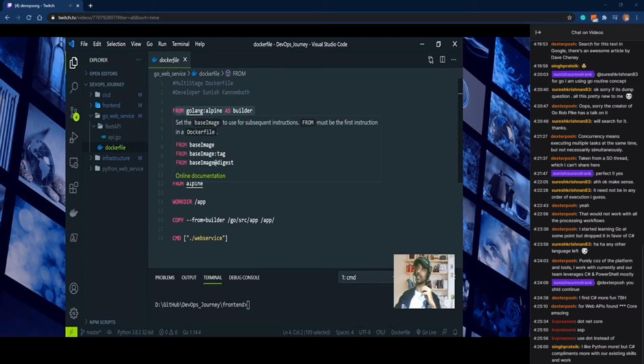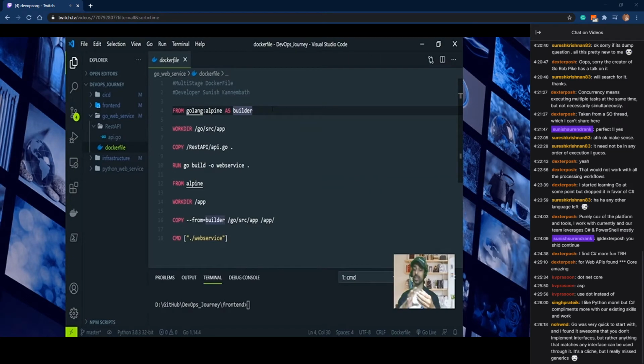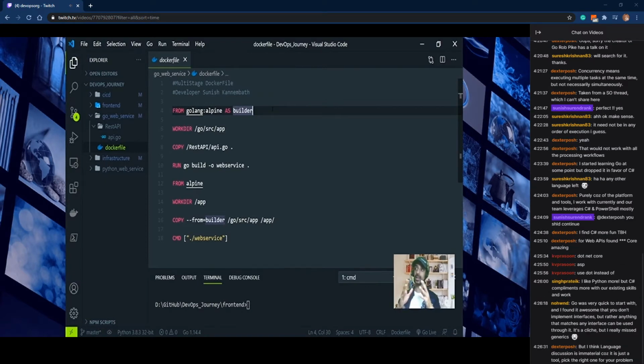In the first stage, what it is doing is pulling the Golang Alpine image as a builder, and I'm copying all the code which I have written into that particular image. Once I have copied it into that image, I am running the go build command, and my web service name I'm marking as web service. That's why you can see on line number 10, run go build web service. So I will get the web service created from that particular image. That completes the first stage.